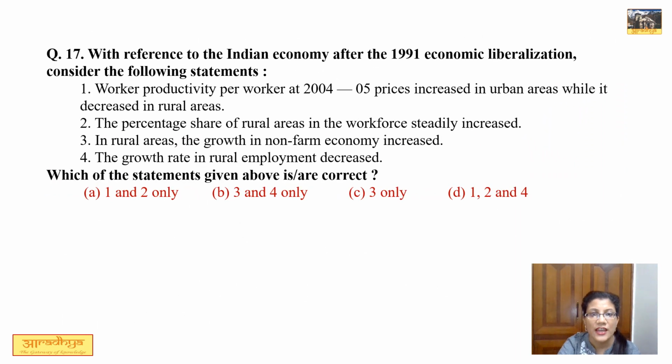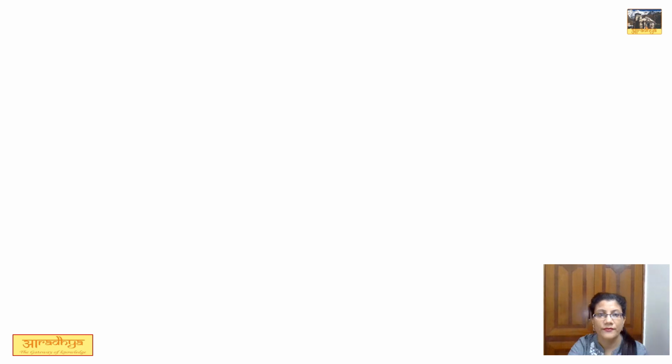Question number 17. With reference to the Indian economy after the 1991 economic liberalization, consider the following statements. 4 statements are given. Out of these 4, statements 3 and 4 are correct. In rural areas, the growth in non-farm economy has increased. This is correct. The growth rate in rural employment has decreased. This is also correct. So correct option is B.